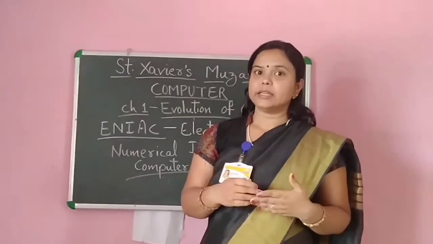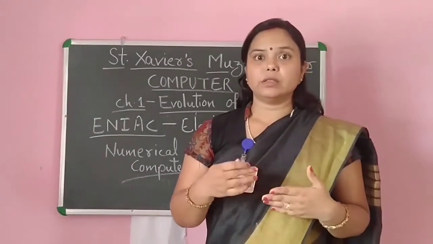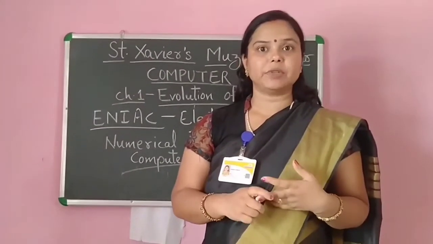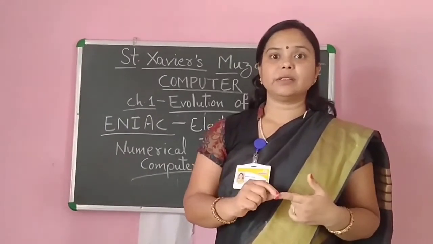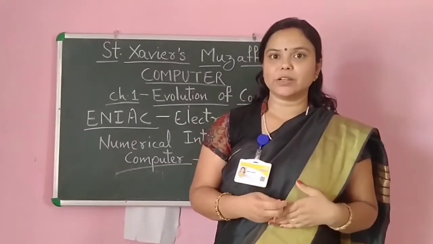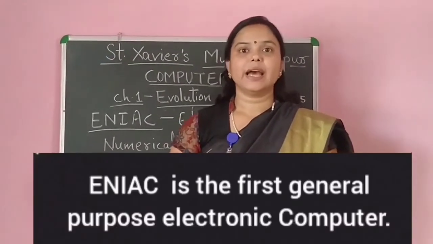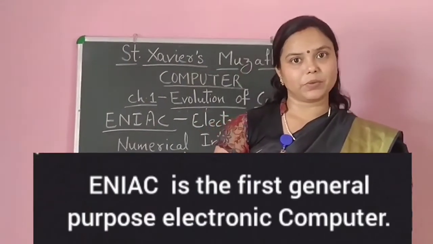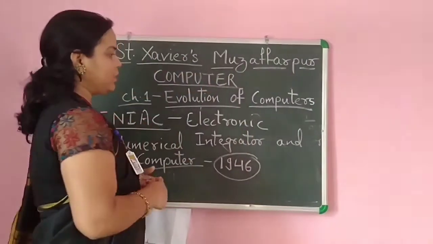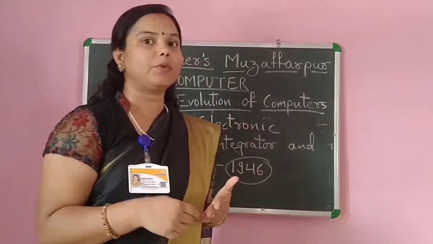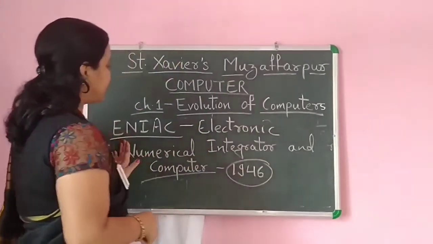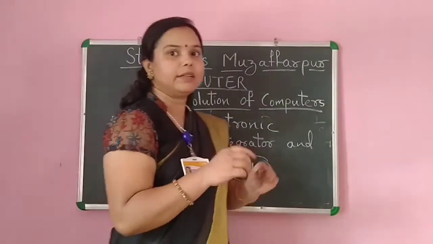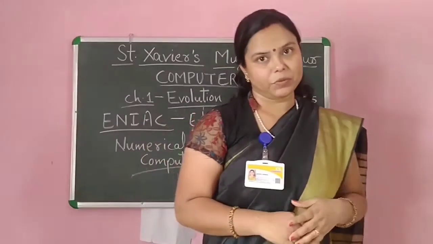Okay, and it could do addition and subtraction in 200 seconds. It also consisted of 18,000 vacuum tubes. Okay, and it was the first general purpose electronic digital computer. So if anybody asks you which was the first general purpose digital computer, what will the answer be? The answer will be the ENIAC machine was the first general purpose electronic computer.